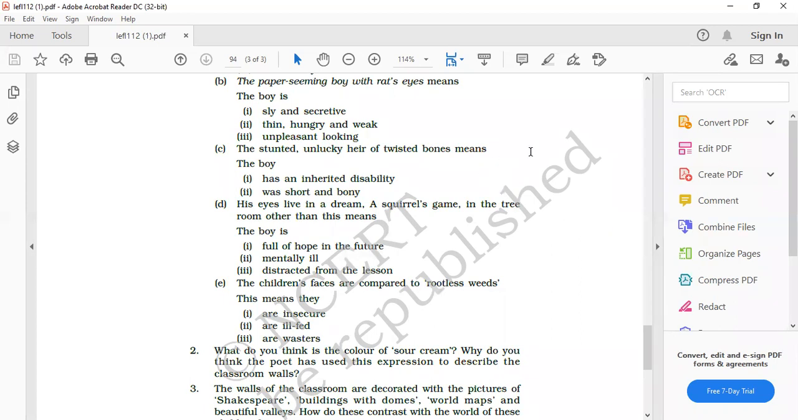Diksha, is it clear now? Yes, clear ma'am. This is the first option, full of hope in the future. He hopes to do something good and get freedom in future, just like the squirrel who is playing the game of coming out and going inside the hollow space of the tree. Okay. Next one, Prabjot. Coming to the next question.